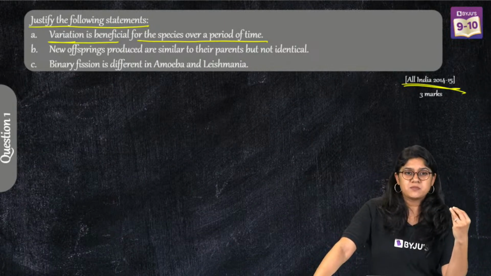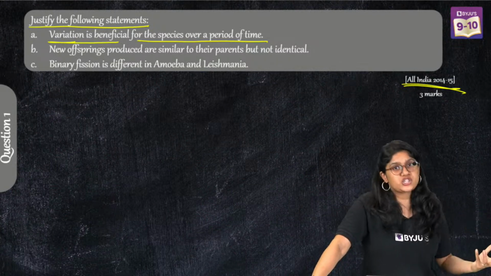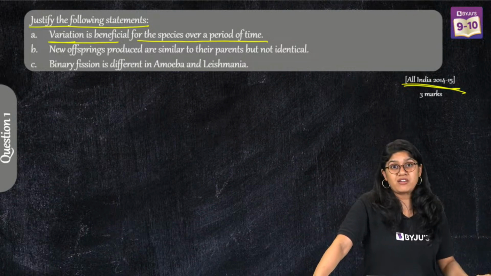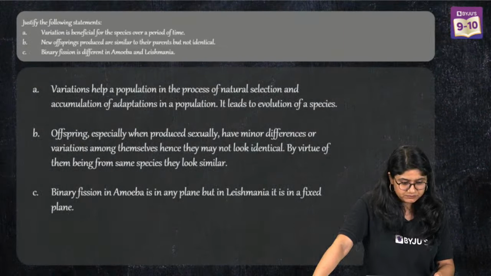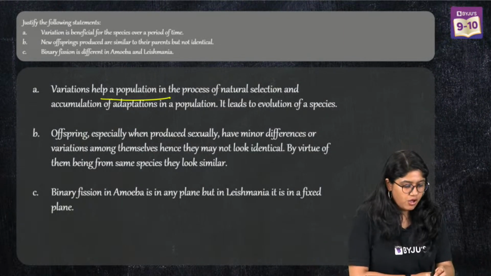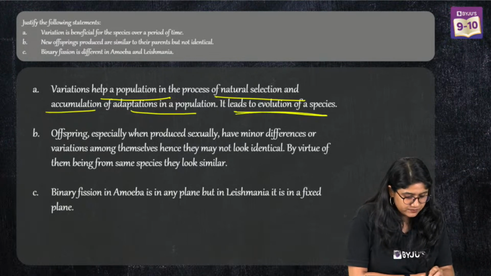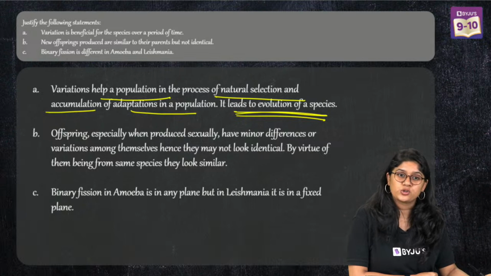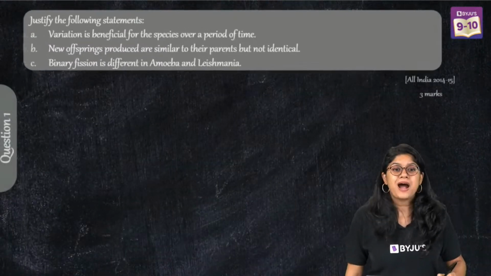In very simple words, we see a lot of variation. Why are they important for the survival of the species? We can write in this way: variation helps the population through natural selection and accumulation of adaptations. It also helps in the evolution process. Good, everyone. Now part 2.